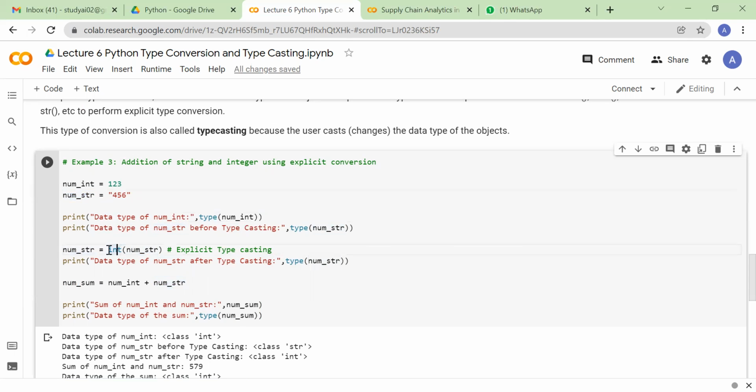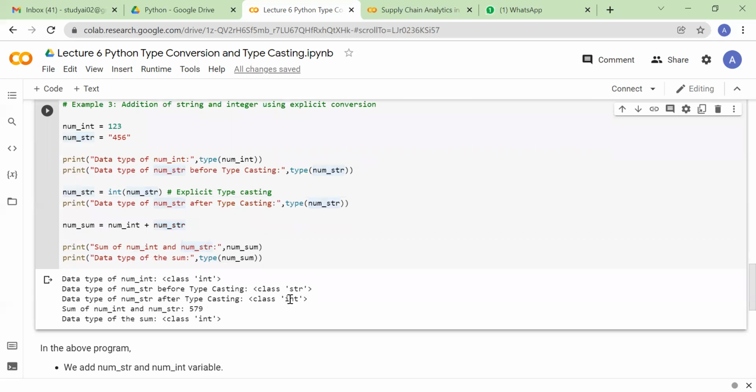The moment you have done this typecasting, just check its data type. How do we check the data type? Print type, and within the bracket, put the name of the variable. It will say that now this has become int, because you have explicitly typecasted. Now it has become int.